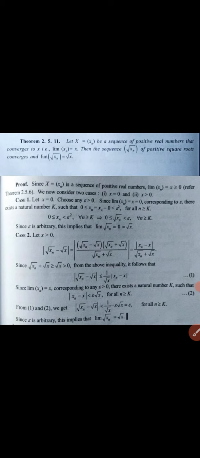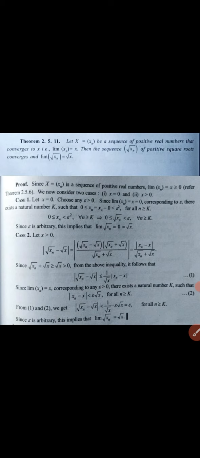Since root of xn plus root x would be greater than or equal to root x, which is greater than 0, from the above equation it follows that modulus of root xn minus root x would be less than or equal to 1 by root x times mod xn minus x. Since limit xn is equal to x, corresponding to any epsilon greater than 0, there exists a natural number k such that modulus of xn minus x less than epsilon root x for all n greater than or equal to k.